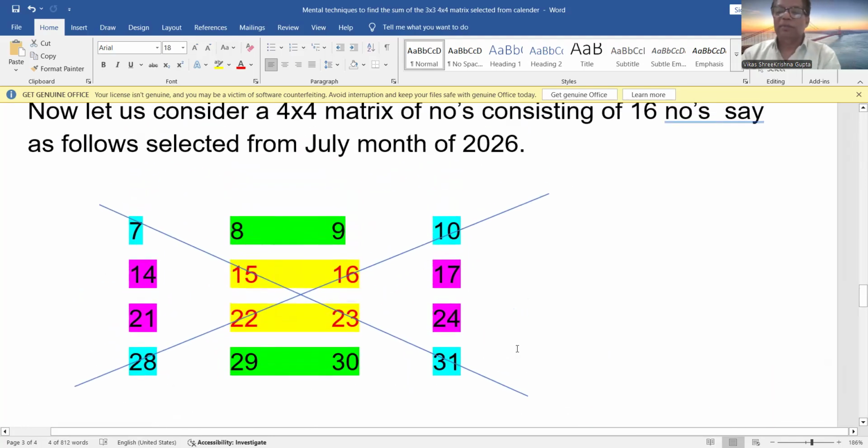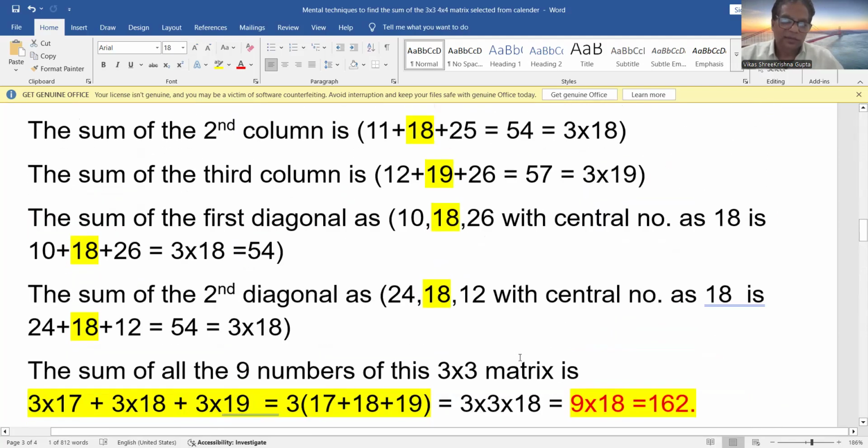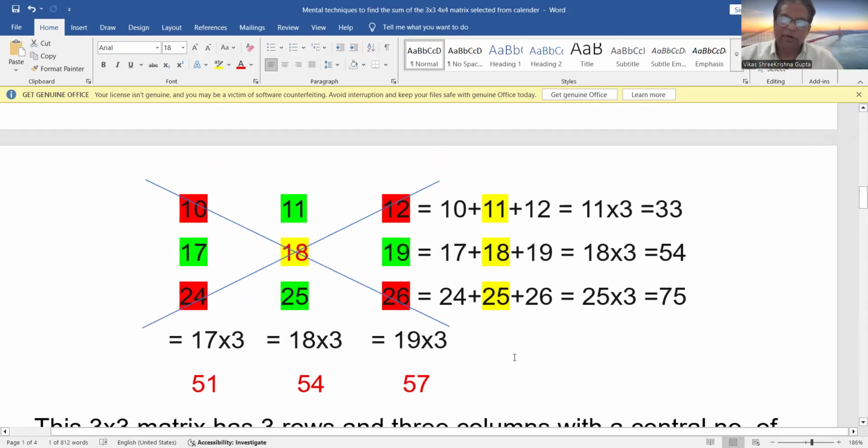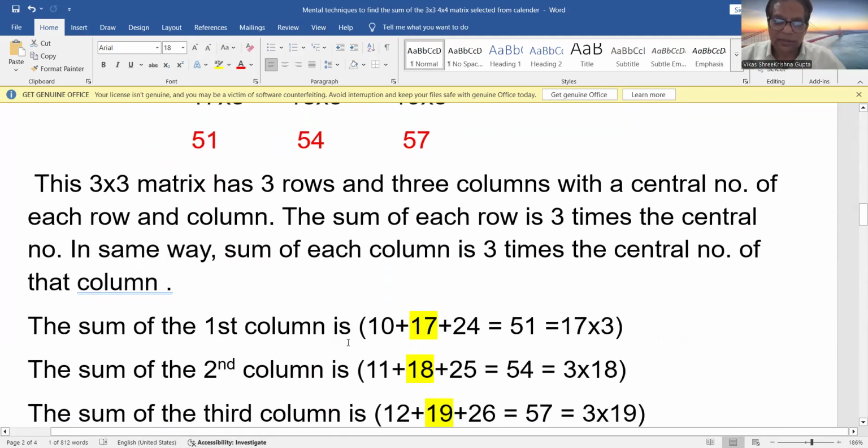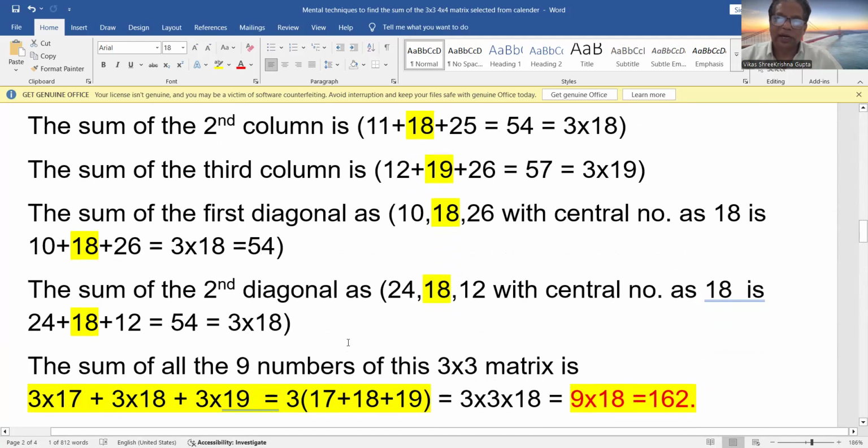So this you can try with other matrices. You can take any month. I have taken the July month. You can take June month, or April month, October month, any month. You can make any selection, any matrix. It can be for 2000, for any year, 2025. If you have an old calendar, say the calendar of 2018, you can take from that. But the same property will be there in any matrix of 4 by 4, and for 3 by 3. For 3 by 3 and 4 by 4, the same pattern will follow, which I have shown you here for 2026 for the month of November and for the month of July. So I hope that you must have liked these magical techniques of the calendar year.